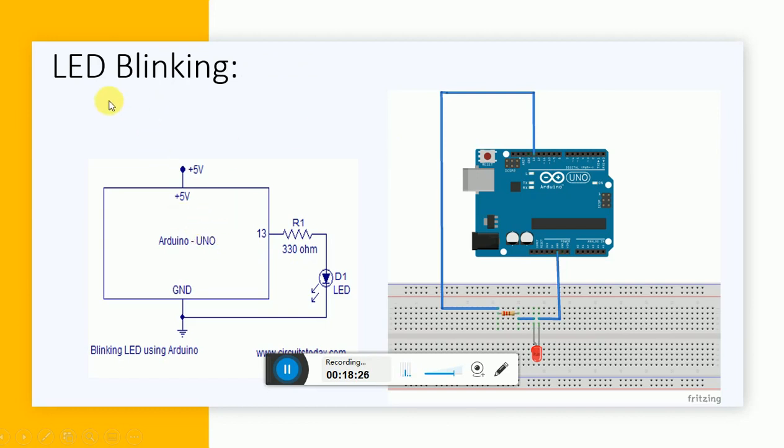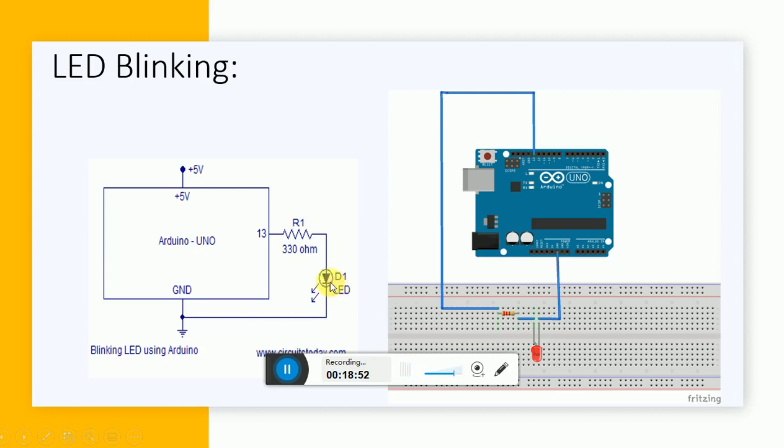First of all, we'll see how to blink the LED. If I want to blink the LED, first of all I need to connect one LED. So here I'm connecting an LED on pin number 13, but you can see I'm not connecting the LED directly to pin number 13. I need to connect one resistor. This resistor is going to limit the current through this LED. If you do not connect a resistor, then your LED may blow out.